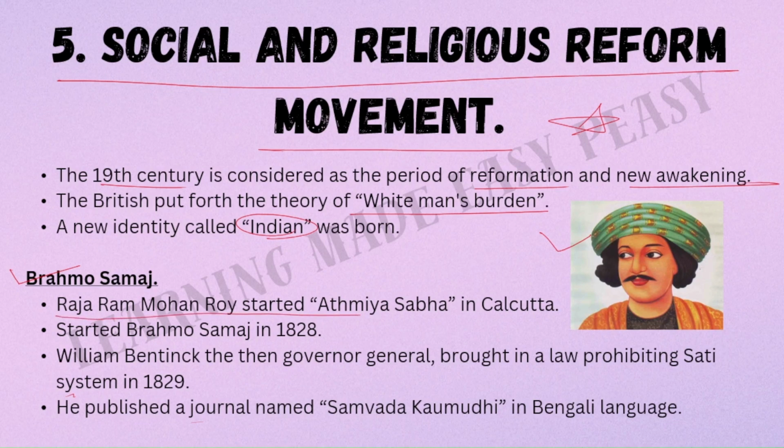Raja Ram Mohan Roy started Atmiya Sabha in Calcutta. He started Brahmo Samaj in 1828. The year is important, please remember. William Bentinck, the then Governor General, brought in a law prohibiting the sati system in 1829. This was all because of the opposition by Raja Ram Mohan Roy. He fought against sati in such a way that it was finally prohibited by law with the help of William Bentinck in 1829. He also fought against other social evils as well.